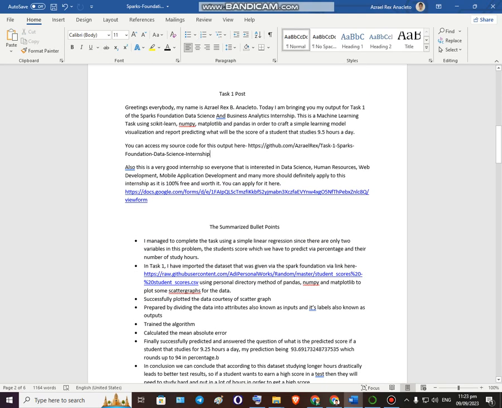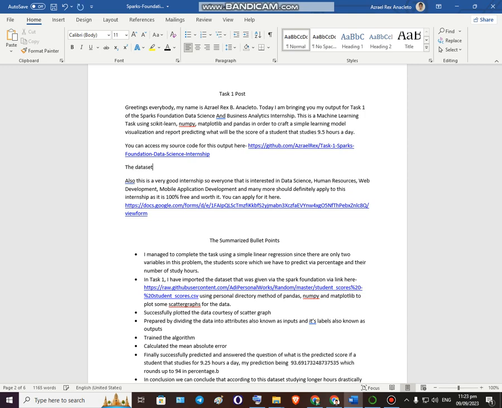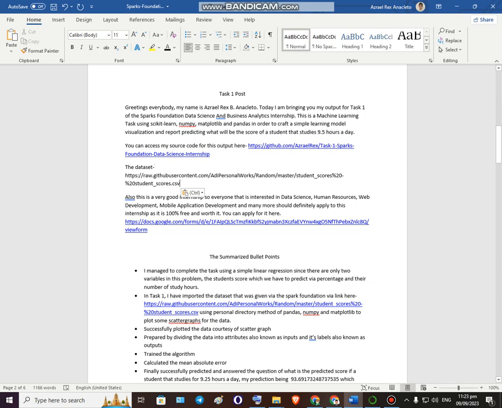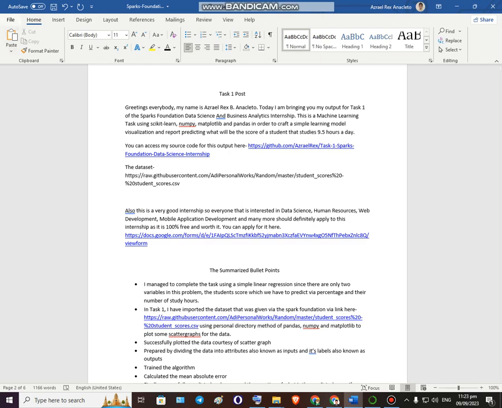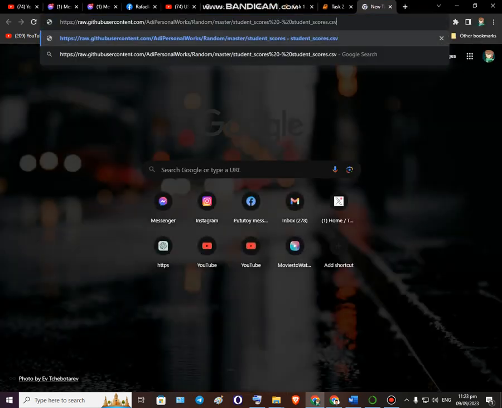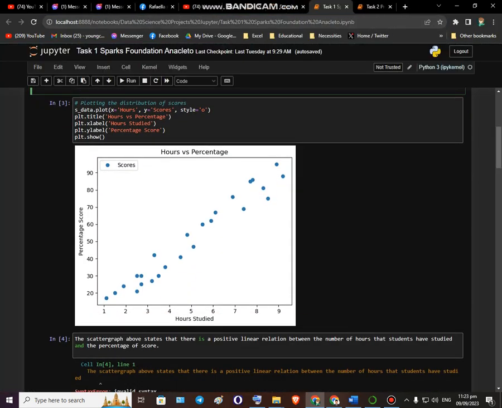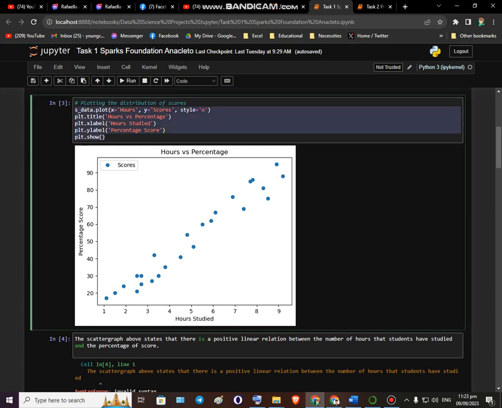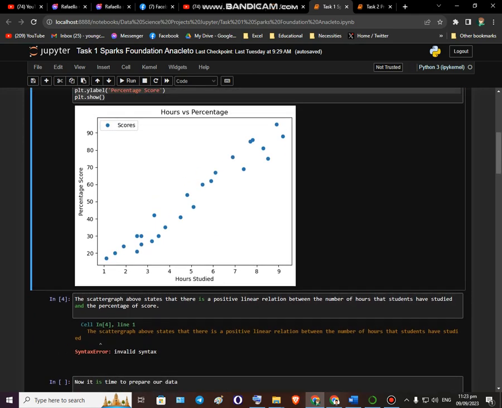Let me just do this real quick. The dataset, because it's supposed to be a lot clearer than this. There you go. Just to make sure this is the correct data set, since I'm a bit paranoid. Okay, we're all good. So now we plotted the distribution of scores. So here we go. And then we can see that the dude that studied for 8.5 hours and the one that studied for 9.5 are averaging better scores than the rest.